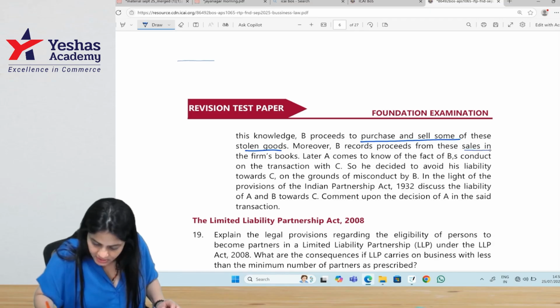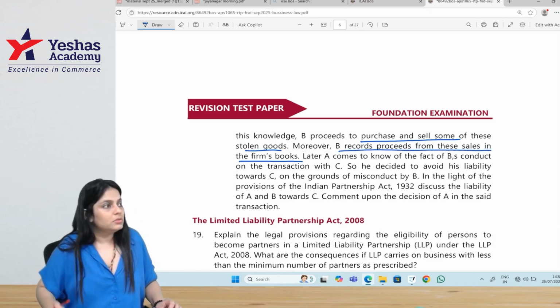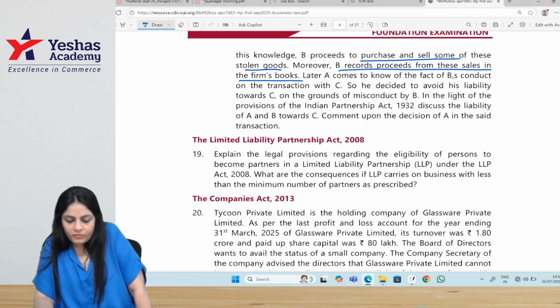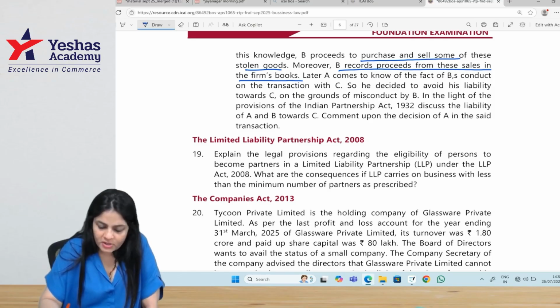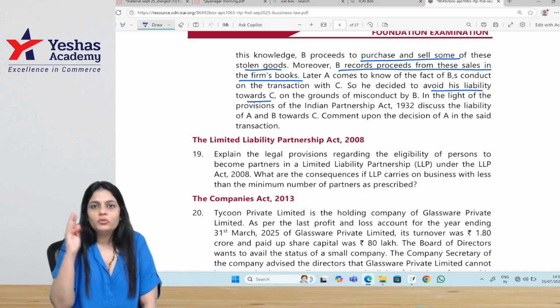Moreover, B records the proceeds from these sales in the firm's books. Later, A comes to know of the fact of B's conduct of the transaction with C. So he decided to avoid his liability towards C. Can he do that? No.